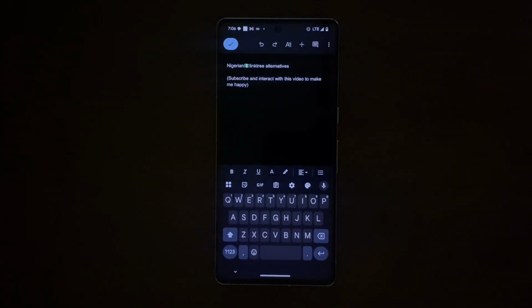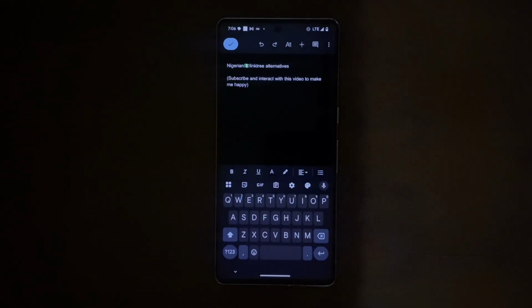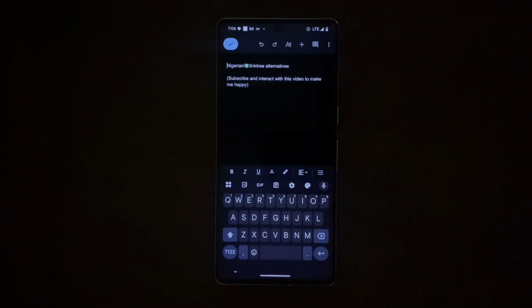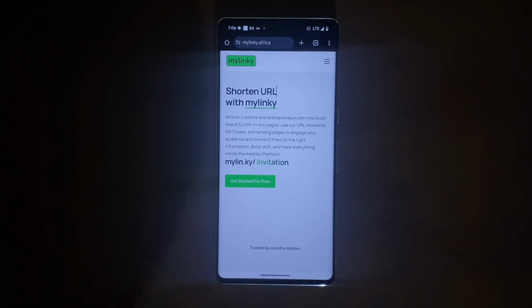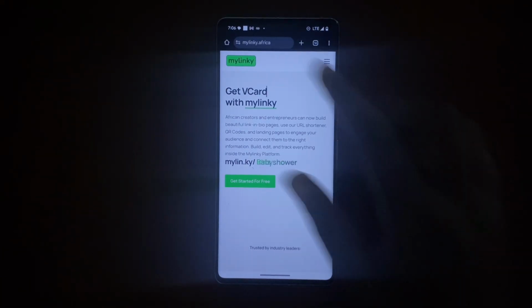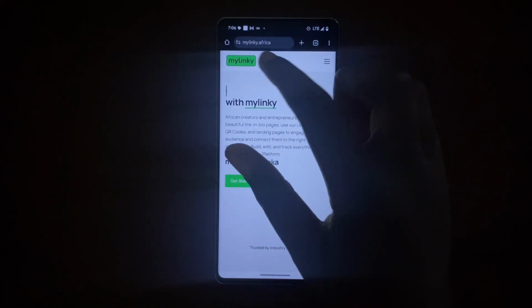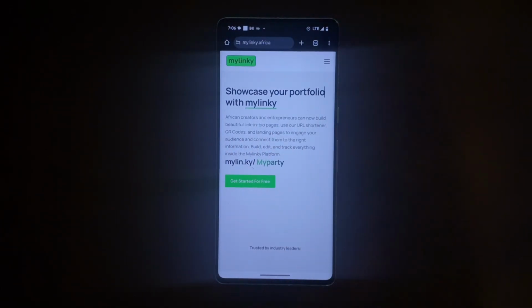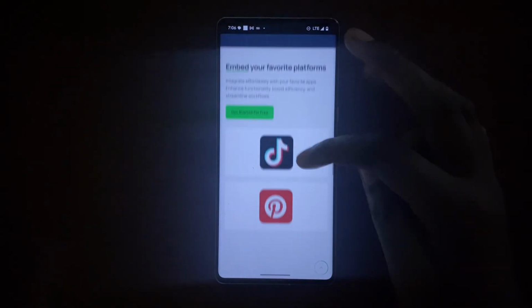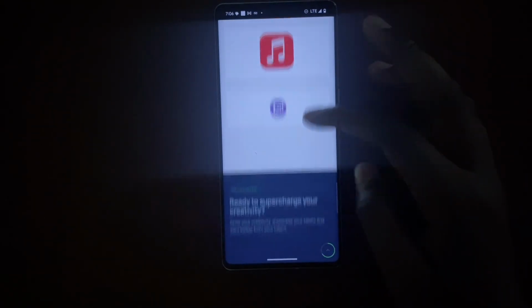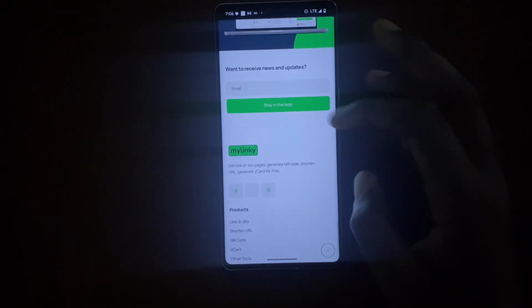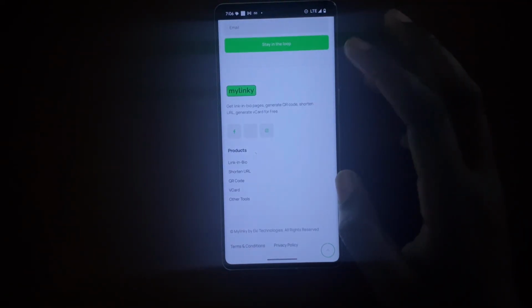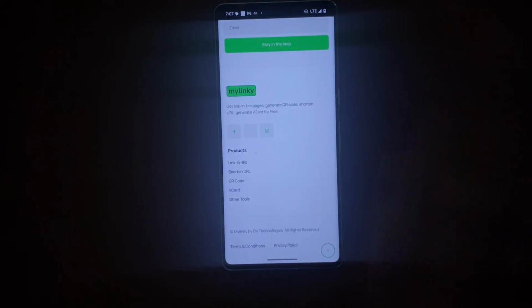So you are going to see two Nigerian Linktree alternatives in this video. The first Nigerian Linktree alternative is this one here called Mylinky.africa. If you go to this URL here, you're going to easily be able to access it. As you can see, you have different things here. This is a cool link in bio tool because there are different things that I want to show you when it comes to this whole thing.